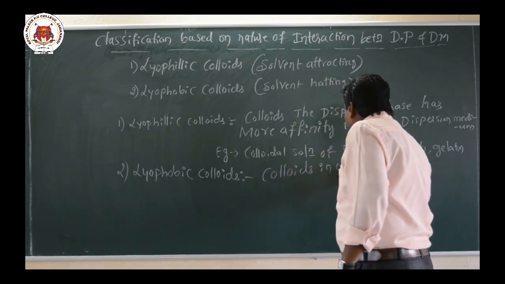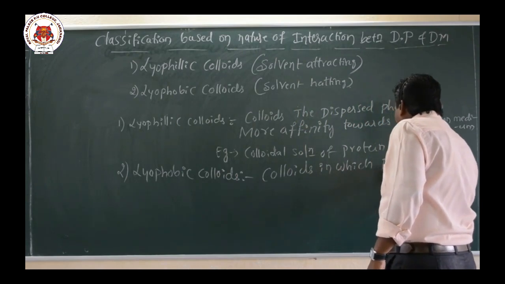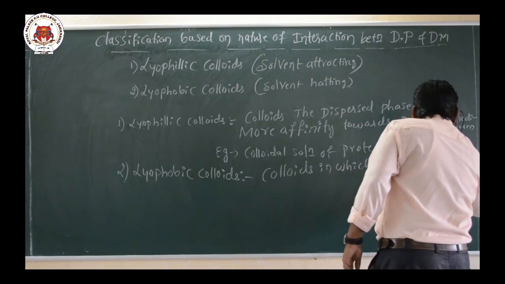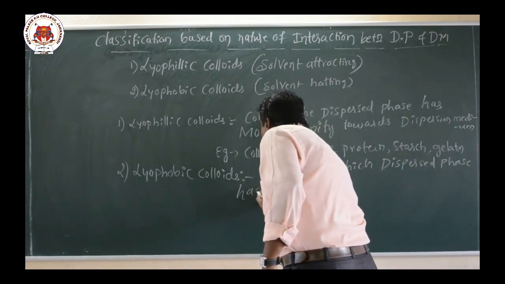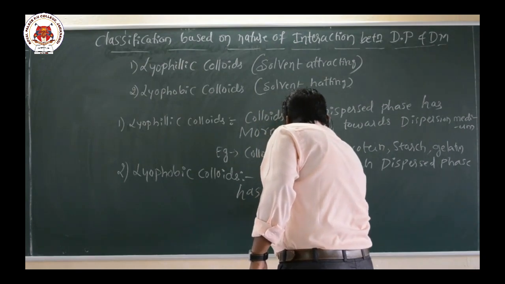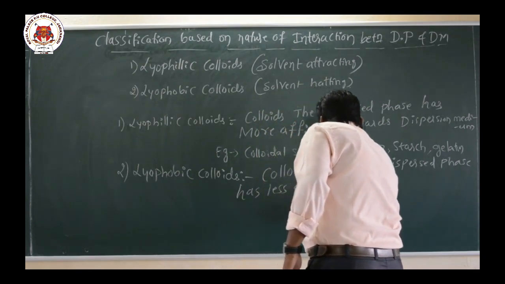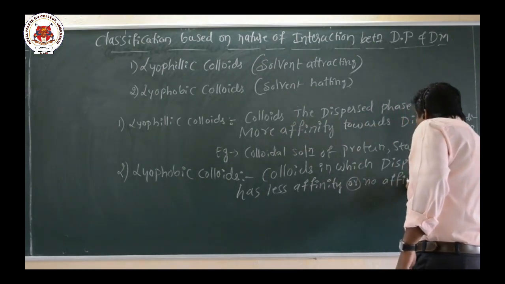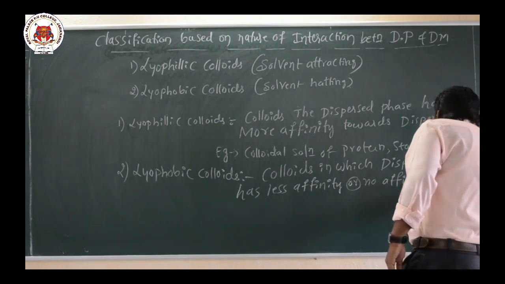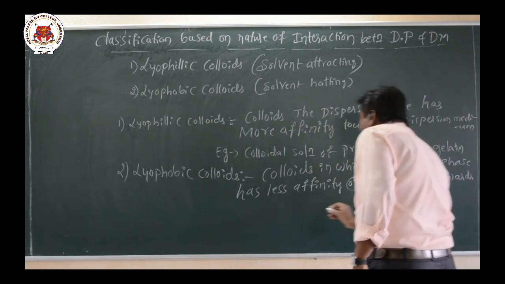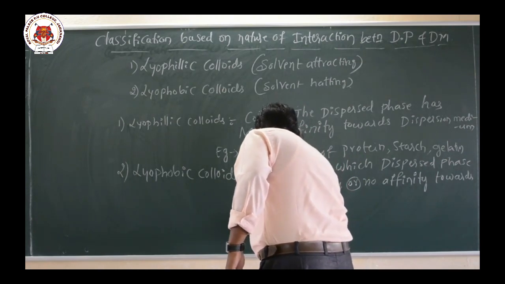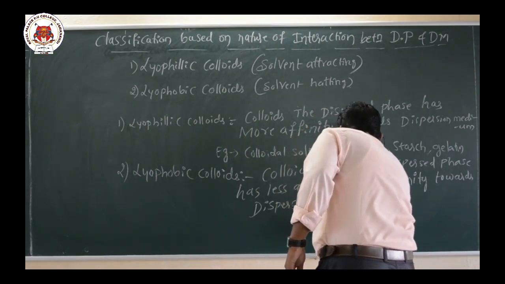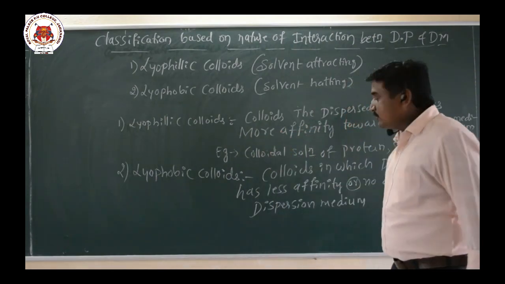So colloids in which the dispersed phase has less affinity or no affinity towards the dispersion medium are called lyophobic colloids.